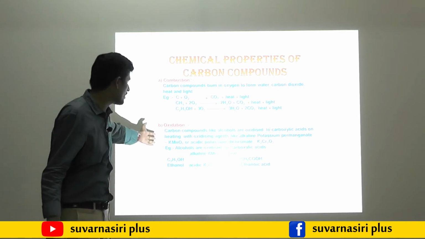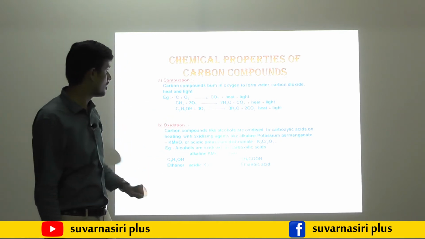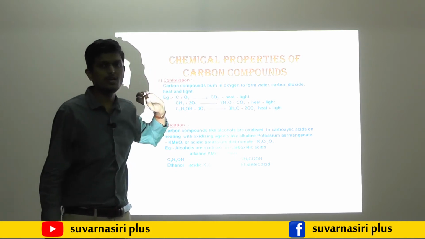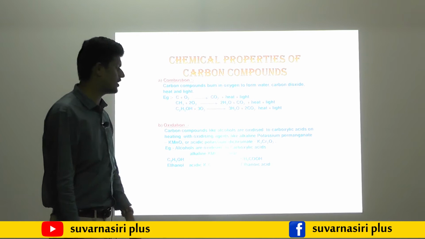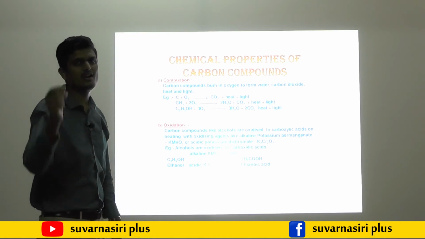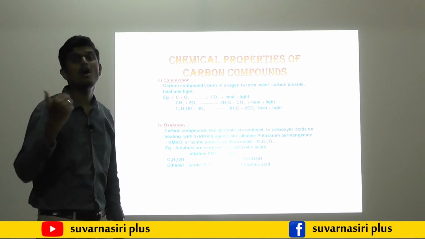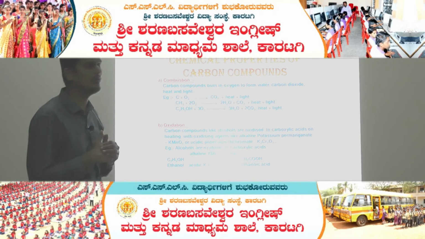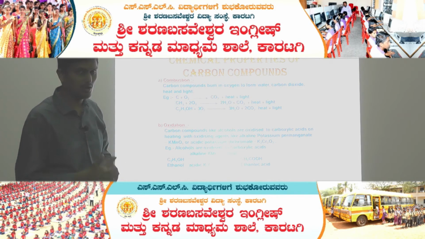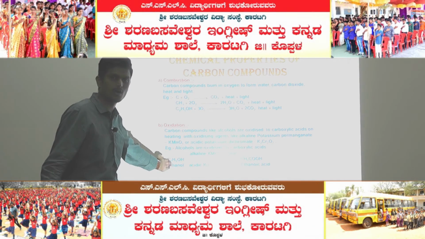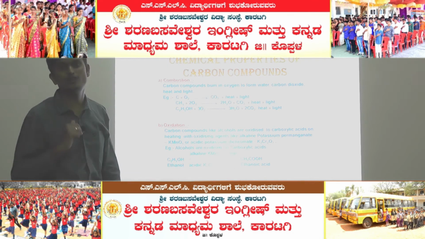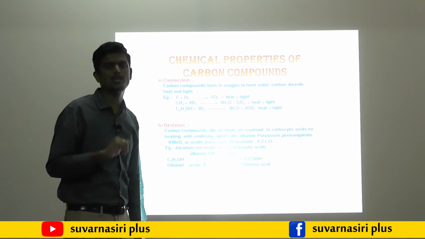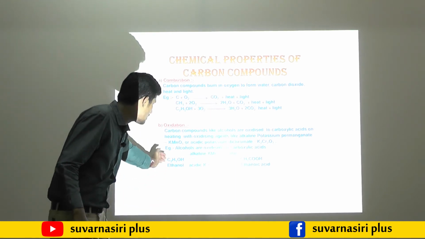Then second chemical property is oxidation. You have to read this combustion along with the chemical reaction, you must be perfect. Then the second one is oxidation. Oxidation means, as you already studied in the first chapter, addition of oxygen. For this we require ethanol, C2H5OH. How we name it: number of carbon 2, so ethane, OH alcohol functional group is there, remove E from ethane, substitute with OL. What will the name become?